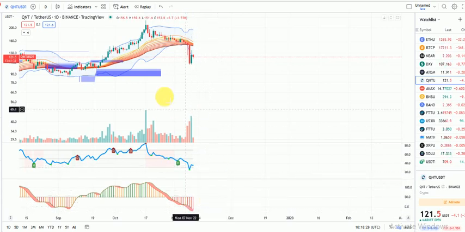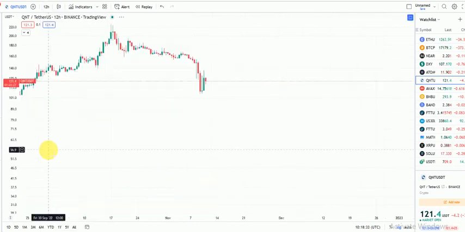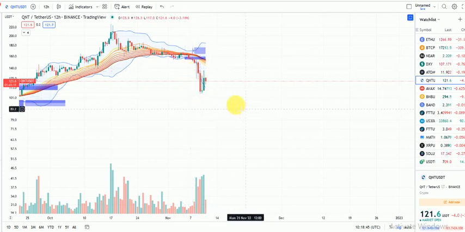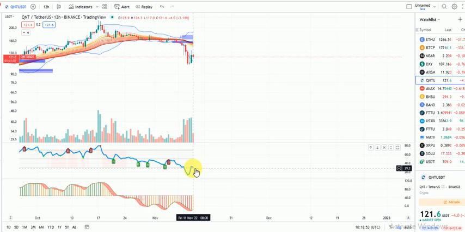Same thing on the daily chart. So 12 hourly, same thing happening. As you can see, it came and hit our support like a boss, right? And you can see we've already turned bearish on the 12 hourly time frame, which is really not good, right? Same thing, as you can see, we're bouncing, but we should still expect further downward pressure.